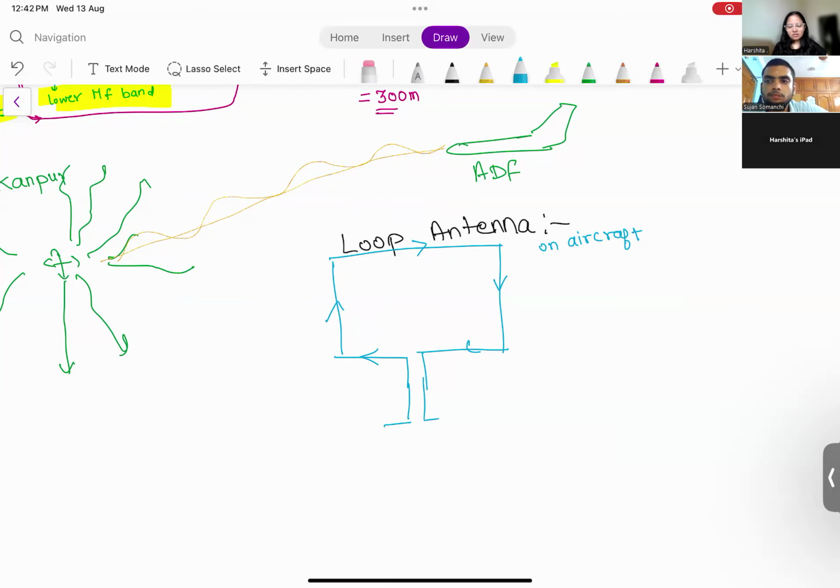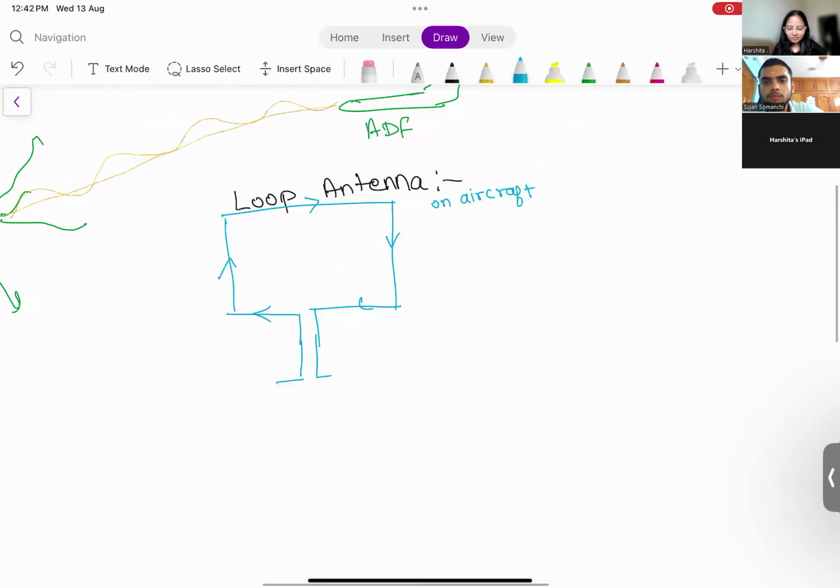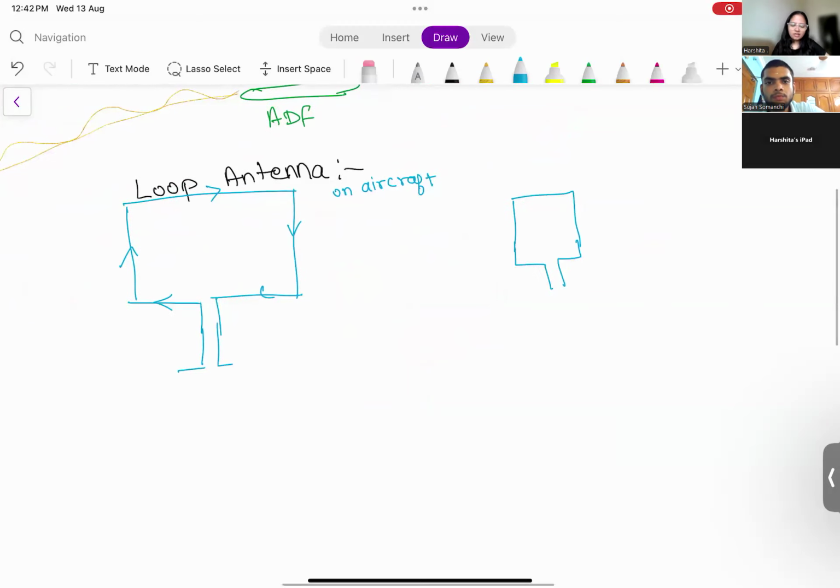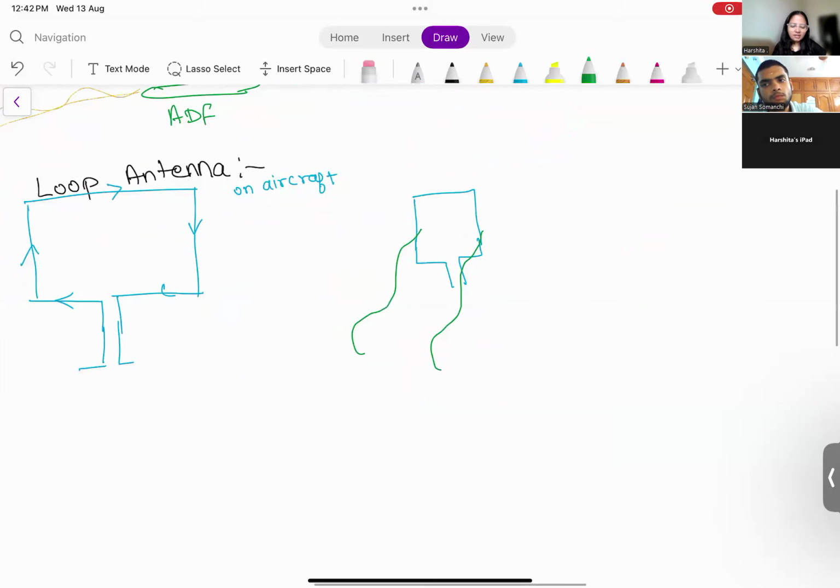Now, we will take two scenarios. This is your loop aerial, and in one scenario the waves are coming perpendicular to it, hitting it like this. The other scenario is where the waves are coming parallel to it, like this.